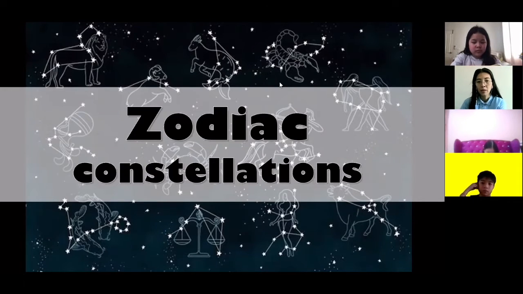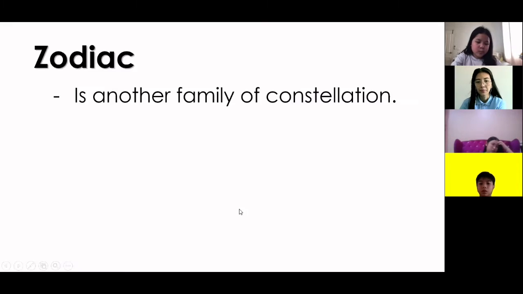As for today, we're going to learn more constellations, more star patterns, which they call the zodiac. Okay, so let's look at what the zodiac is. I have here the definition of zodiac, which I just got from the book. It says zodiac is another family of constellations, similar to the star patterns or constellations that we have studied last time.